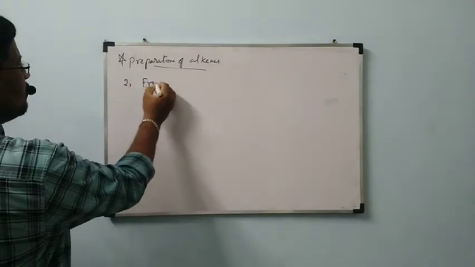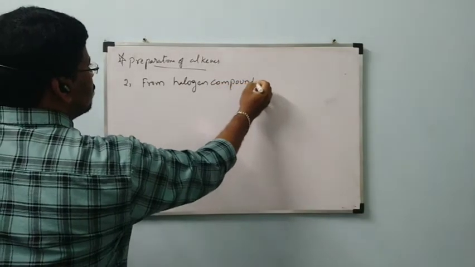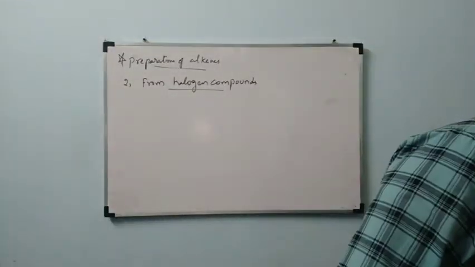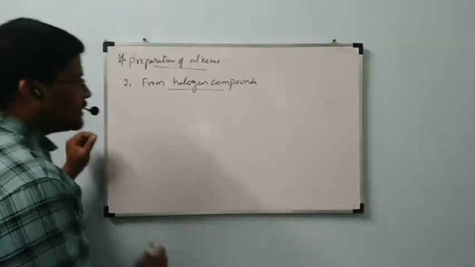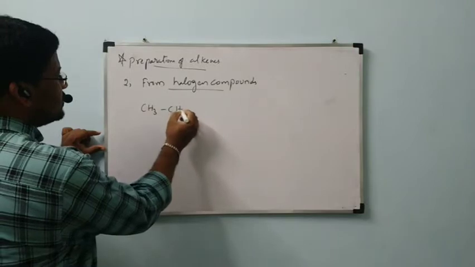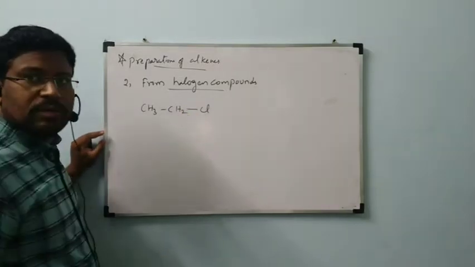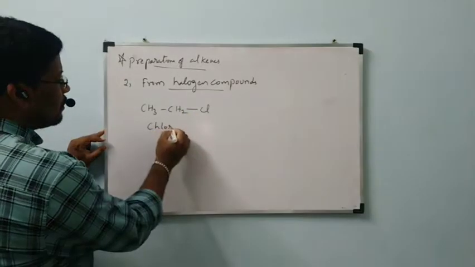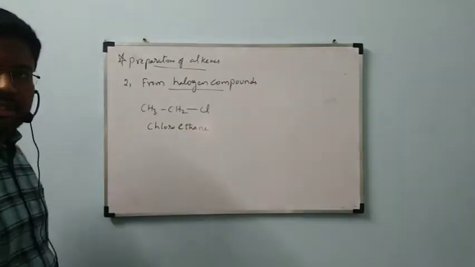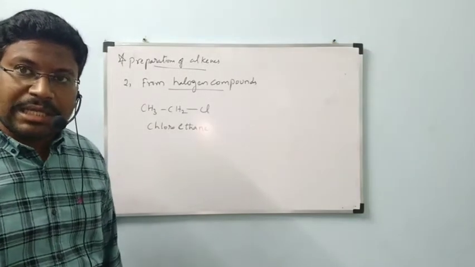Second one, from halogen compounds. What is that? From halogen compounds. Observe carefully all of you. I am going to consider one example, that is CH3CH2Cl. This is a halogen compound only, na? This is chloroethane. From this, how are we going to get the alkene?